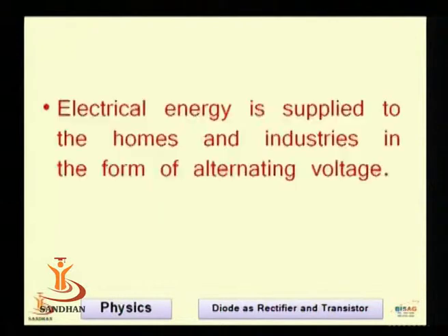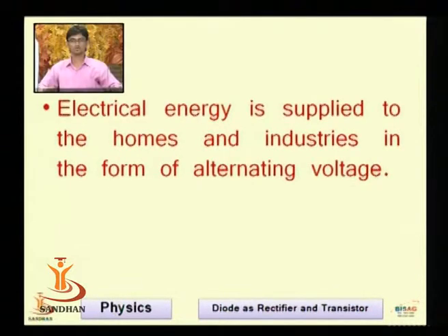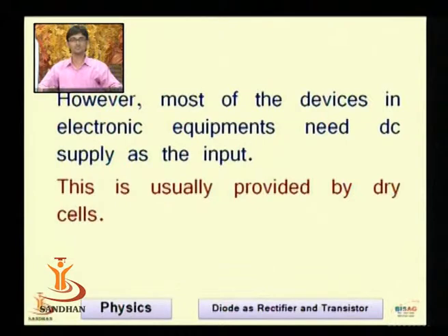Electrical energy normally supplied to home appliances or in industry is in the form of alternating voltage, that is the AC voltage, which has a frequency, whereas DC has 0 Hz frequency. However, most of the devices in electronic equipment that we use in our laboratories run with DC supply.